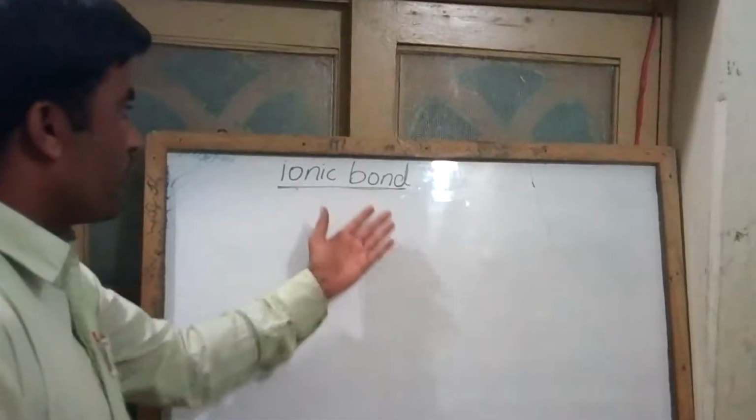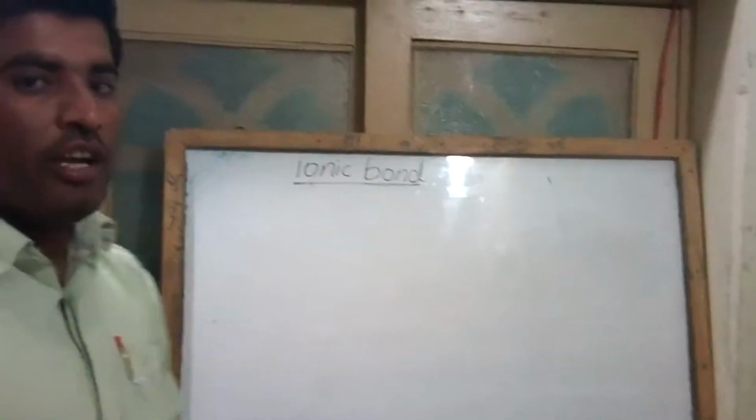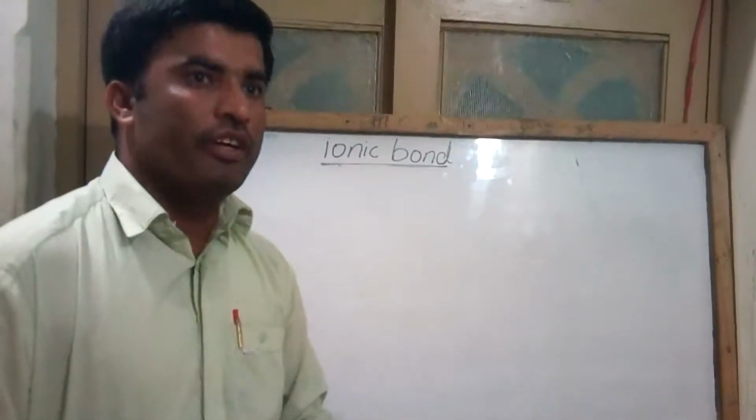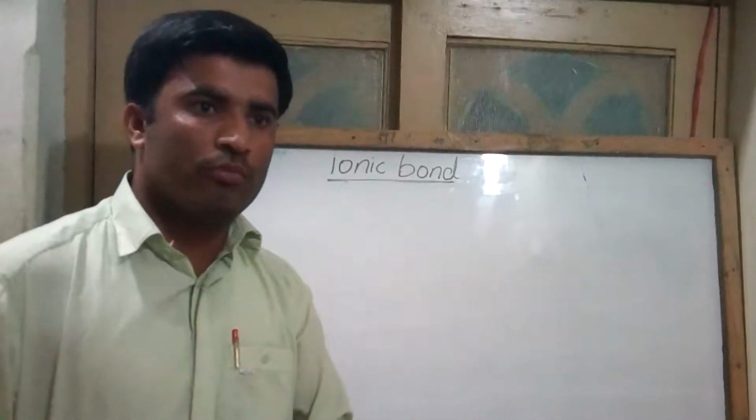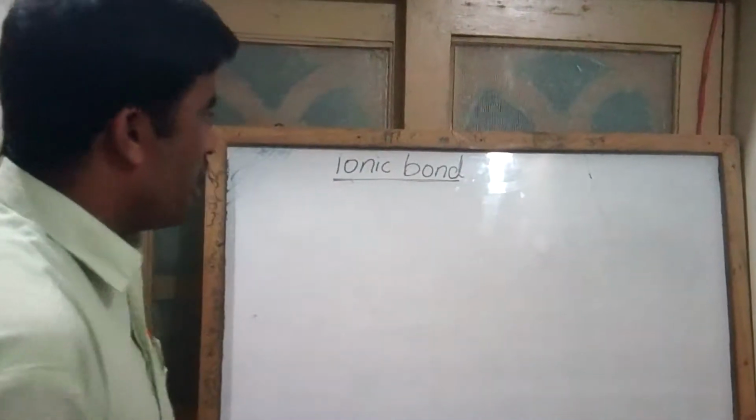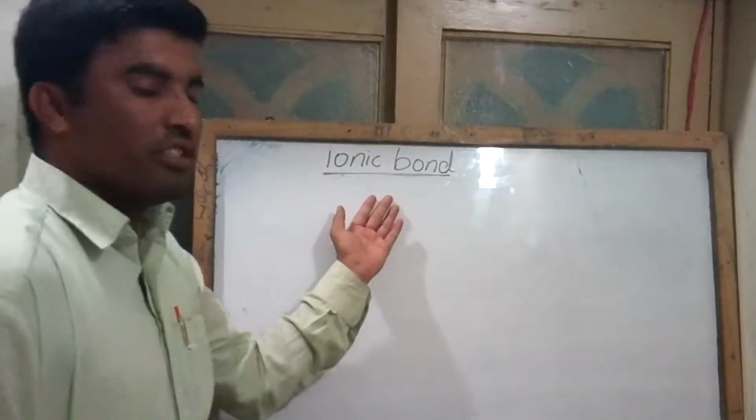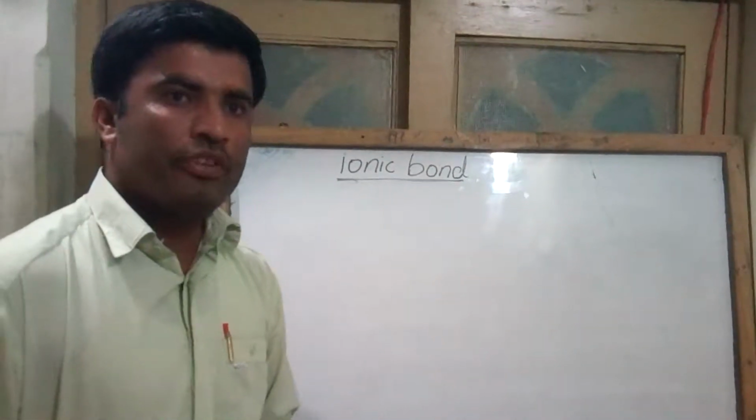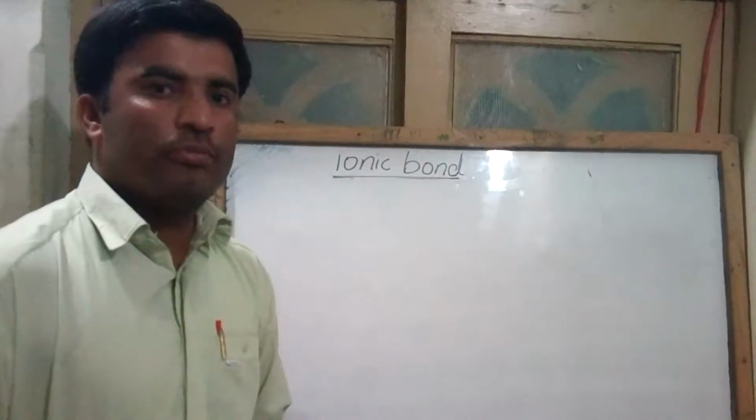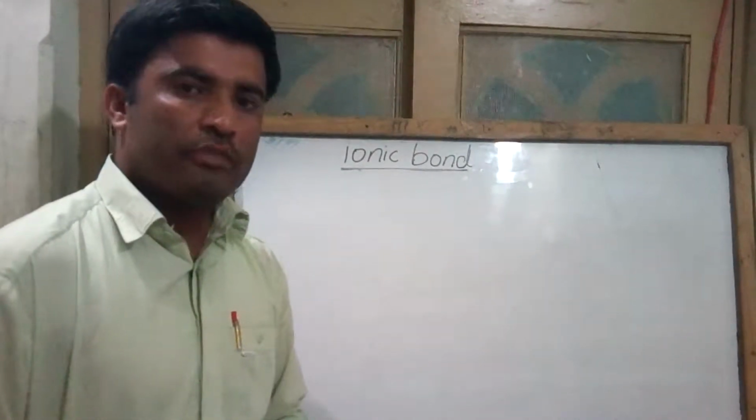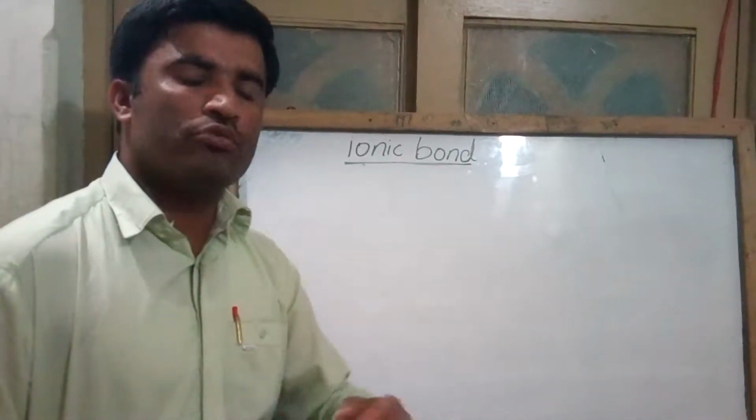This ionic bond is the first strong bond, and there are two types of bond: one is the strong bond and the other is the weak bond. The strong bonds are the ionic bond, covalent bond, electrovalent bond, and coordinate covalent bond. Today I am lecturing on the ionic bond. What is an ionic bond? An ionic bond is a bond formed as a result of the actual transference of electrons from one atom to another atom.